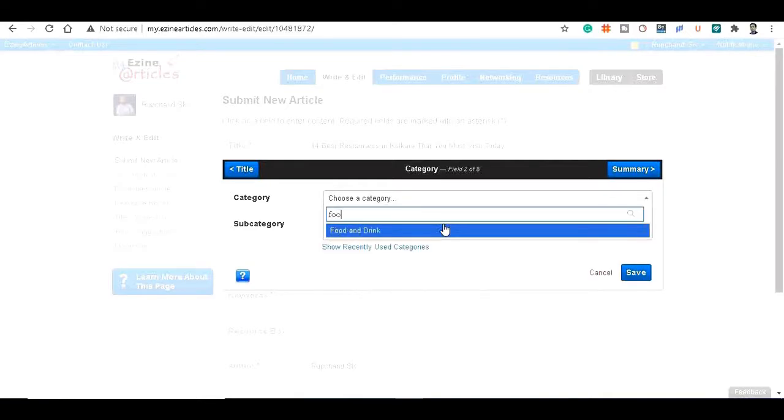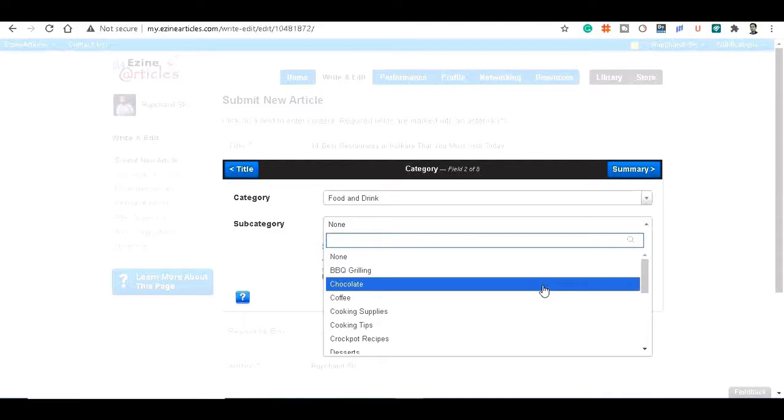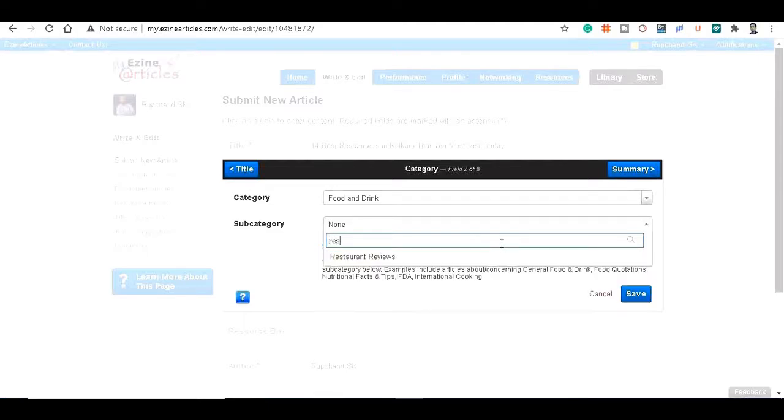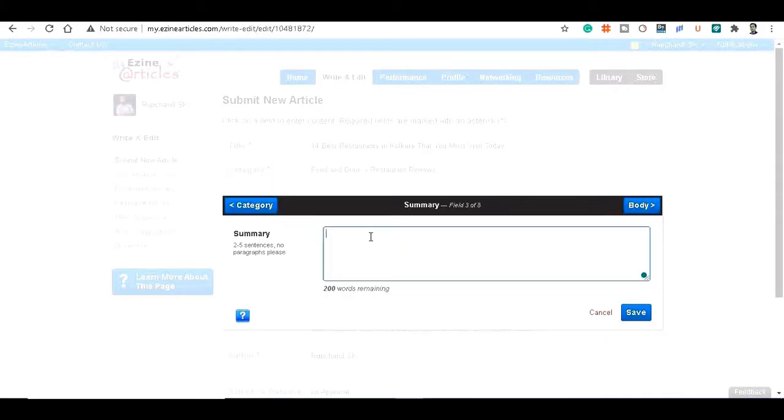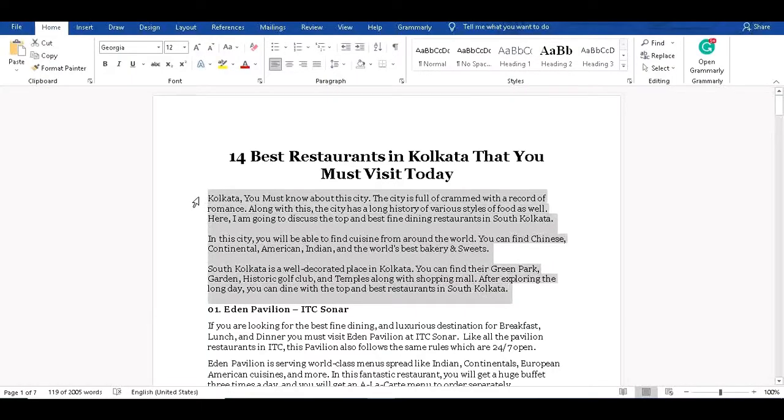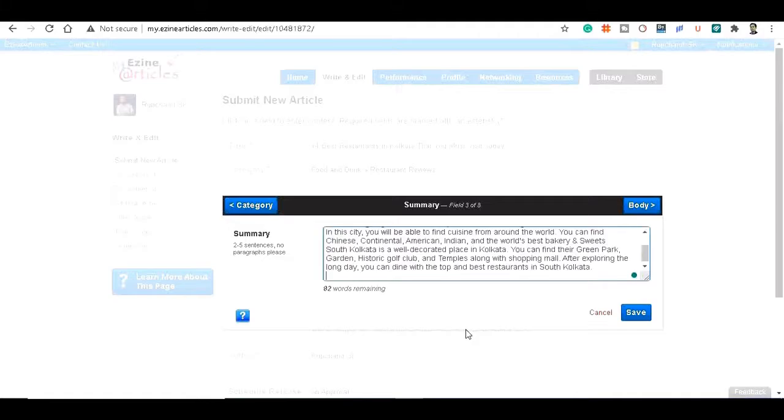So let's search food and drinks, and here you can see food and drink, and my blog subcategory is restaurant review, and here you can see the restaurant reviews, and click save. And now here you have to provide the summary, which is the first paragraph of your article. So let's copy this and paste it there and click the save button.